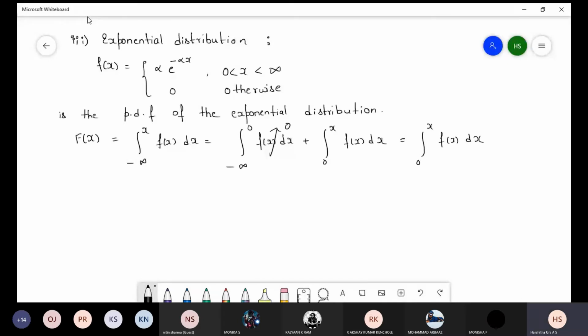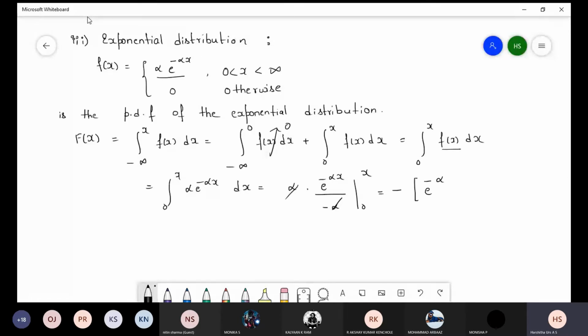Now in the exponential definition, our f of x is alpha into e power minus alpha x into dx. Alpha is a constant. Integration of e power minus alpha x is e power minus alpha x divided by minus alpha, with limits from 0 to x. Alpha will get cancelled; the minus I will write outside.